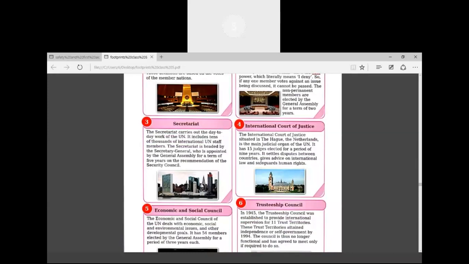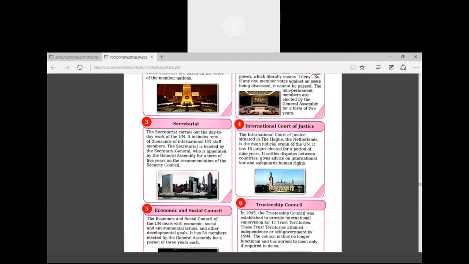Now, the fourth organ is the International Court of Justice. In the previous chapter, you learned about the Supreme Court, High Court and all. So this is more powerful than our Supreme Court. Because the Supreme Court works on the national level, on the international level, the International Court will work on the global level.